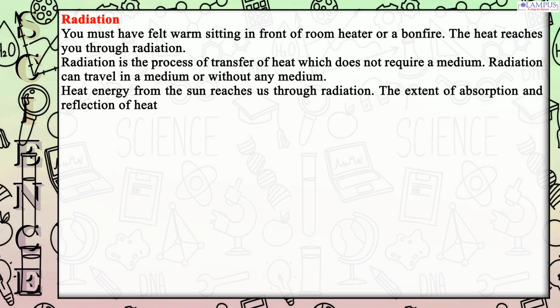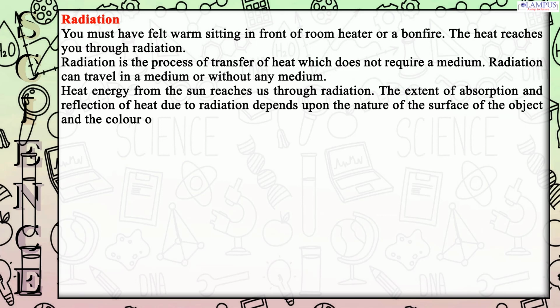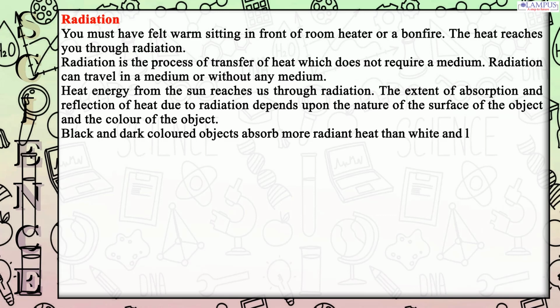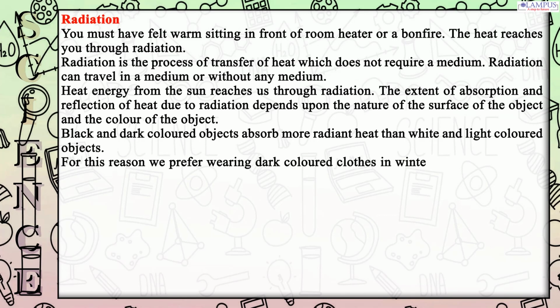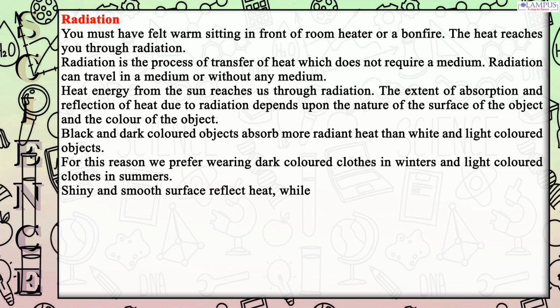The extent of absorption and reflection of heat due to radiation depends upon the nature of the surface of the object and the color of the object. Black and dark-colored objects absorb more radiant heat than white and light-colored objects. For this reason we prefer wearing dark-colored clothes in winters and light-colored clothes in summers. Shiny and smooth surfaces reflect heat, while dark and rough surfaces absorb more heat.